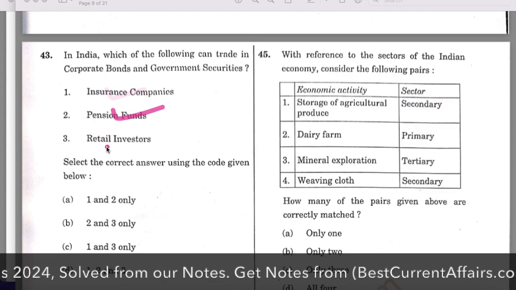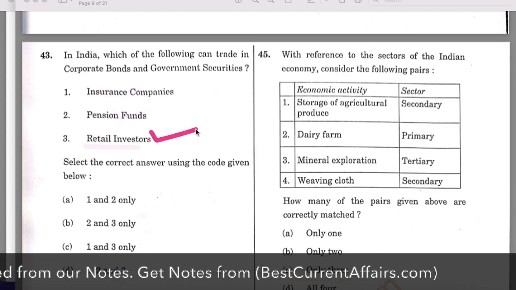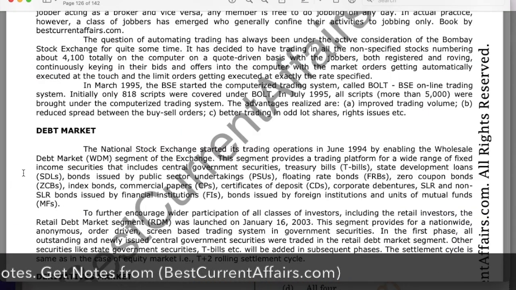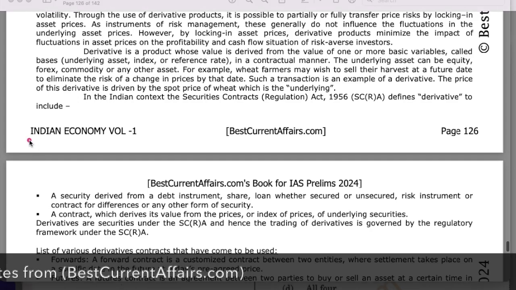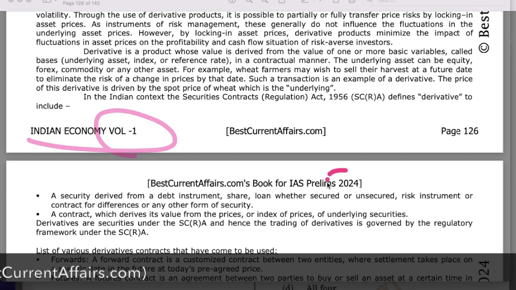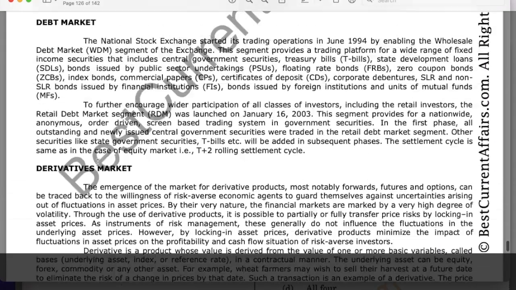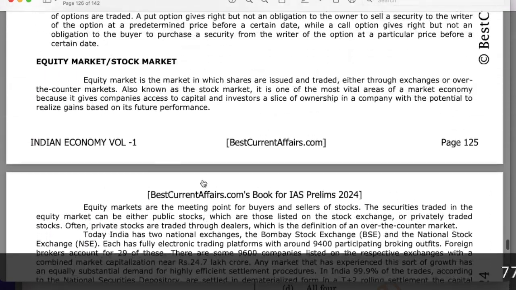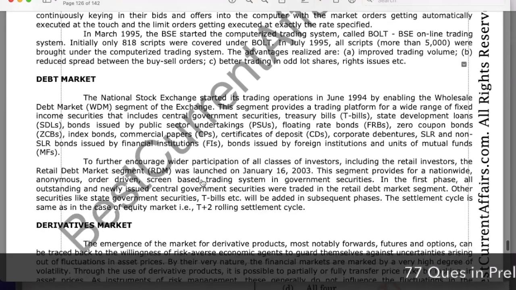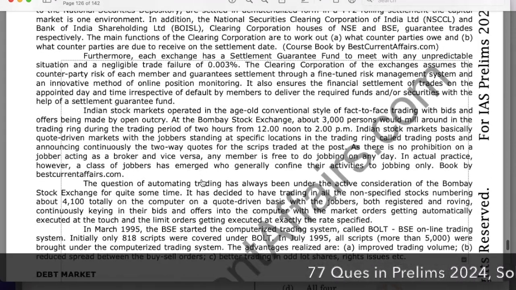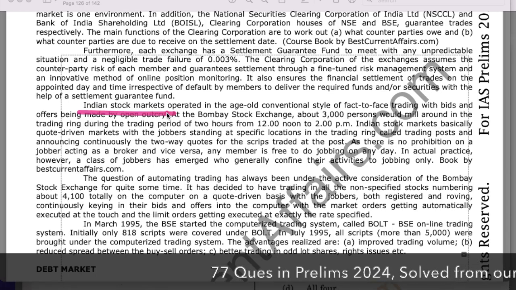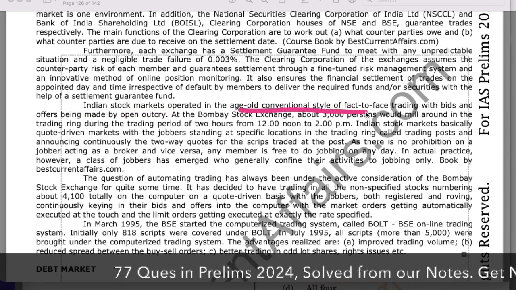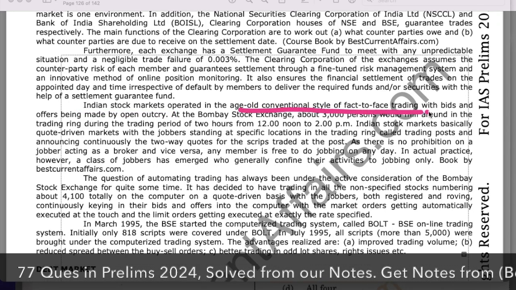Now check this third one, that the retail investor, it is also correct. Now see, this is our Indian economy volume 1 for IAS Prelims 2024. On page number 126 there is a topic on equity market, stock market, debt market. Here it is mentioned that Indian stock markets, they are operated in the age-old convention style of the face-to-face trading with bids.